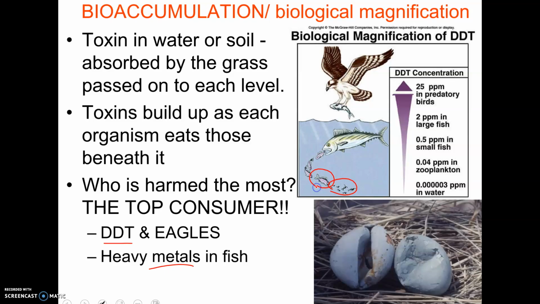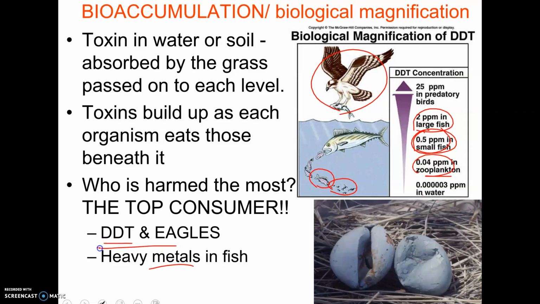Since the plankton filter a lot of water, and the small fish eat a lot of plankton, and the large fish eat a lot of small fish, these toxins become more and more concentrated. So by the time you get to the top consumer, the level of heavy metals or things like that in their body is super, super high. And they're the ones that end up getting poisoned. So not the ones at the bottom, but the ones at the top.